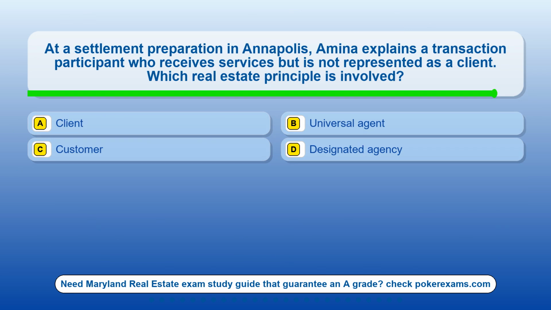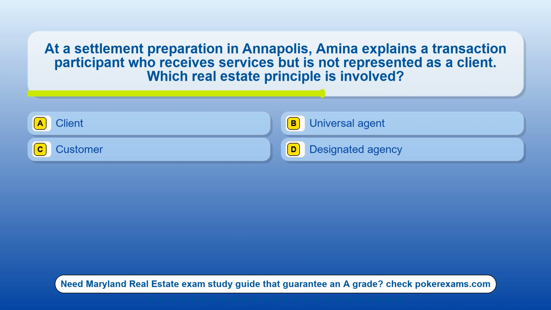Question 21. At a settlement preparation in Annapolis, Amina explains a transaction participant who receives services but is not represented as a client. Which real estate principal is involved? Option A, client. Option B, universal agent. Option C, customer. Option D, designated agency.